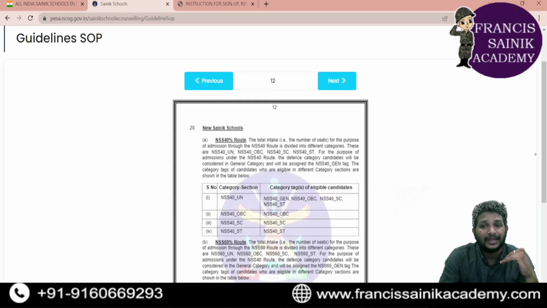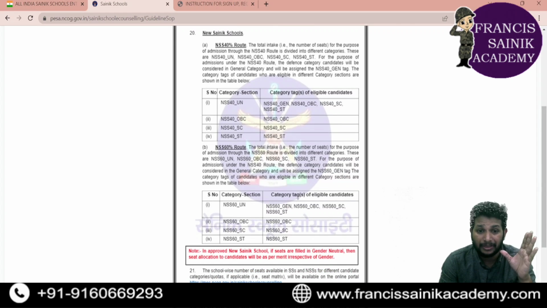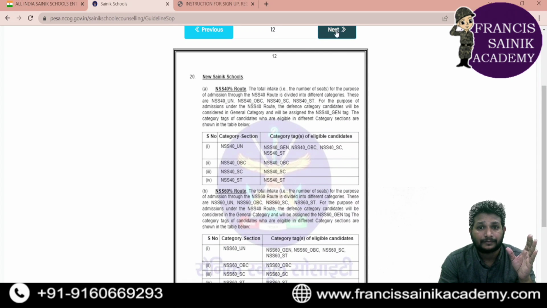You can see this New Sainik School option. The total intake for the purpose is divided into 4 categories. What is that? UN for unreserved, OBC category, SC category, ST category. But remember, I guess most of them are having a doubt with this New Sainik School. The defense category reservation also will be considered UN only, unreserved category only. That is an important point you need to follow and keep in mind.